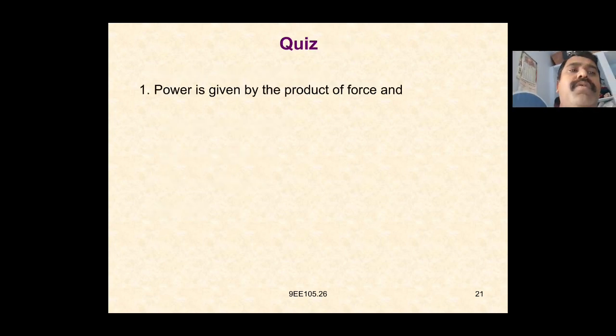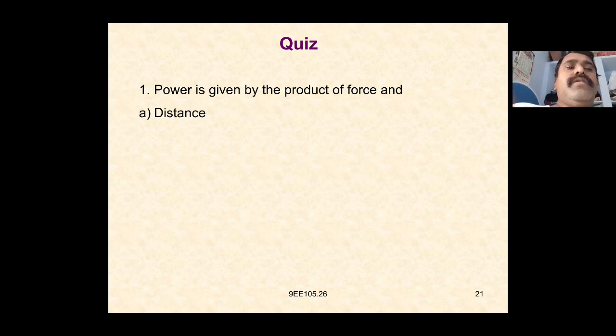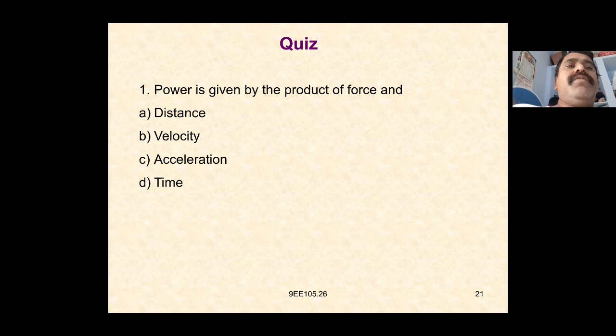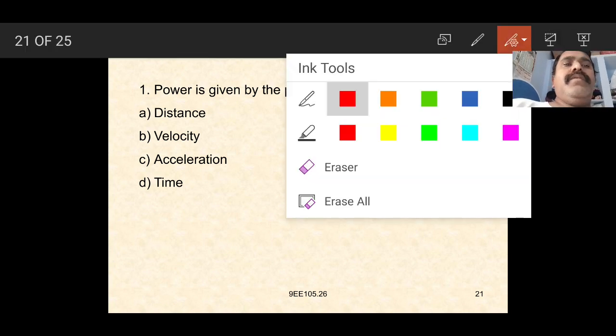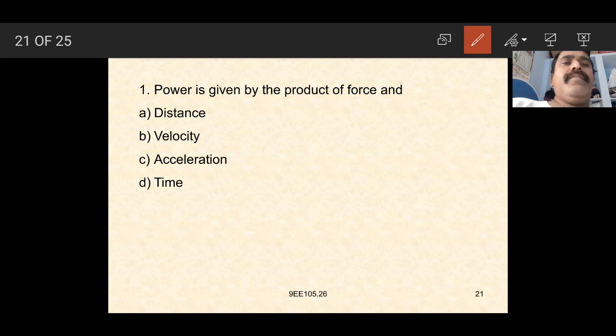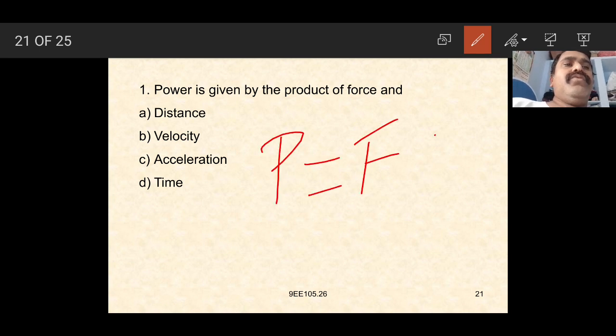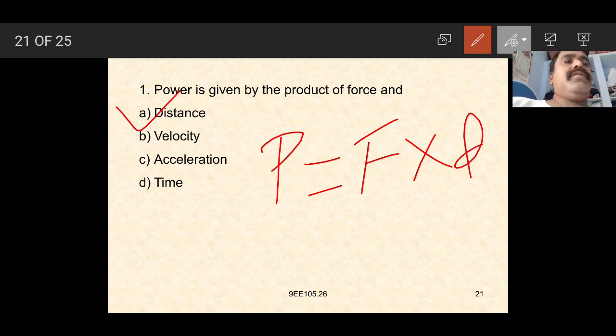So power is given by the product of force and distance, velocity, acceleration, time. The power is given by the product of force and the distance. Force into distance. This is the right answer.